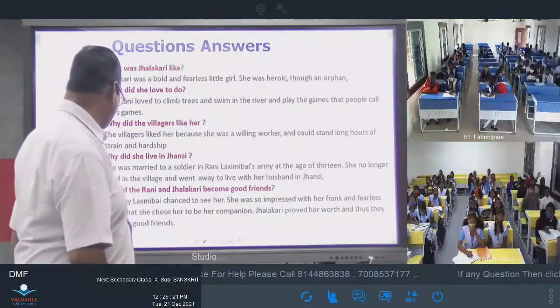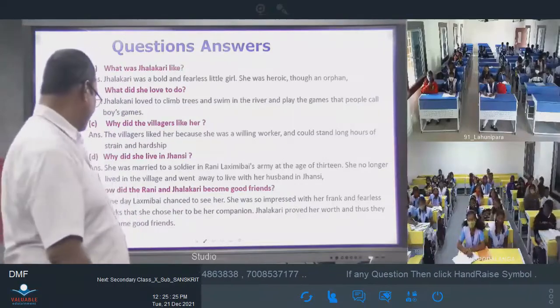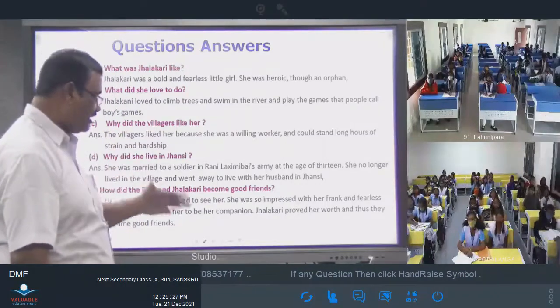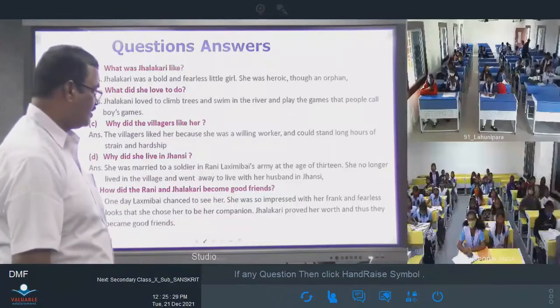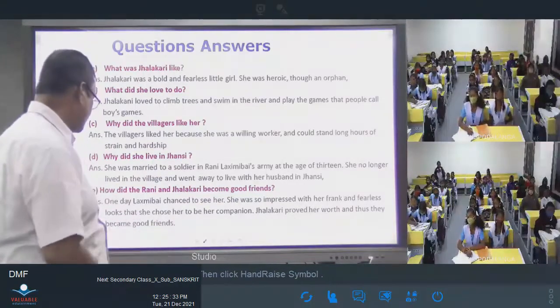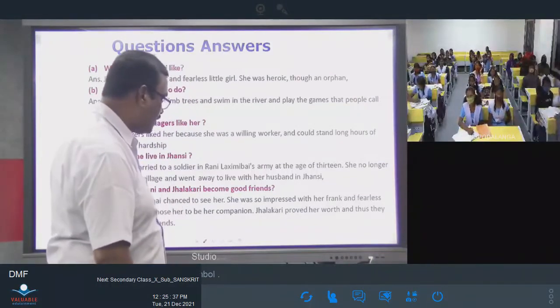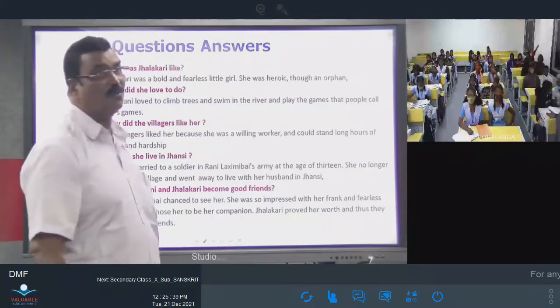Finally, the last question. How did the Rani and Jhalkari become good friends? One day, Lakshmibai chanced to see her. She was so impressed with her frank and fearless looks that she chose her to be her companion. Jhalkari proved her worth and thus they became good friends.